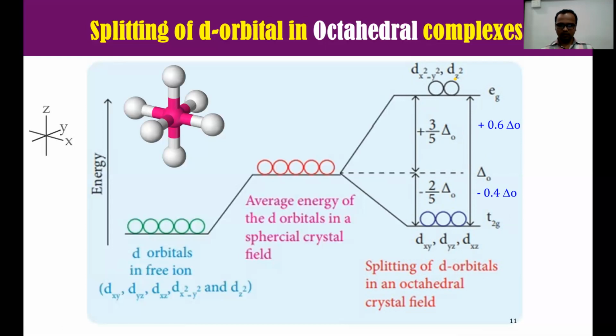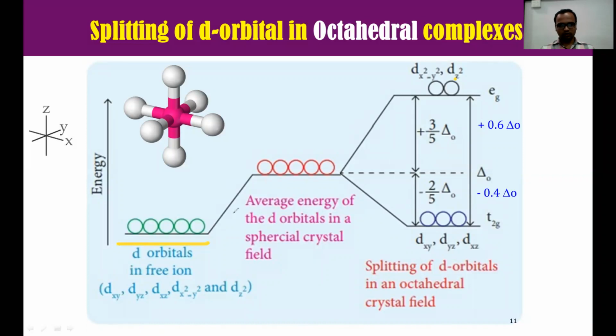Okay. This is the simple splitting of d orbitals in an octahedral complex. Listen carefully. I am telling one more time. First, all d orbitals are degenerate, which means they have similar energy.